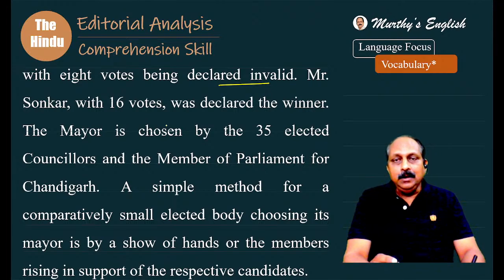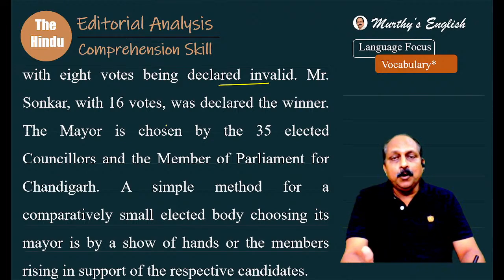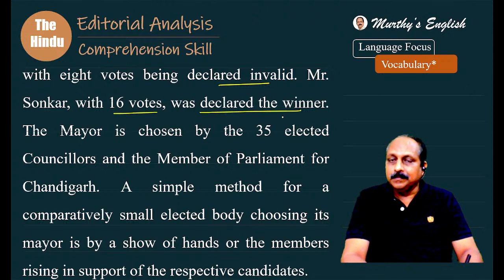Generally, when the presiding officer says these votes are invalid, it is the responsibility of the presiding officer to show the contesting candidates what went wrong, why they have been declared invalid. But in this case, that was not done. Mr. Sonkar, with 16 votes, was declared the winner.